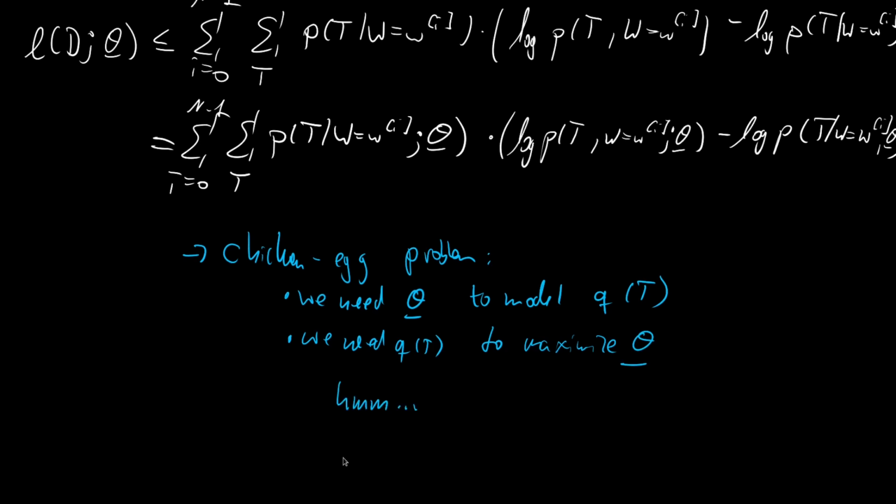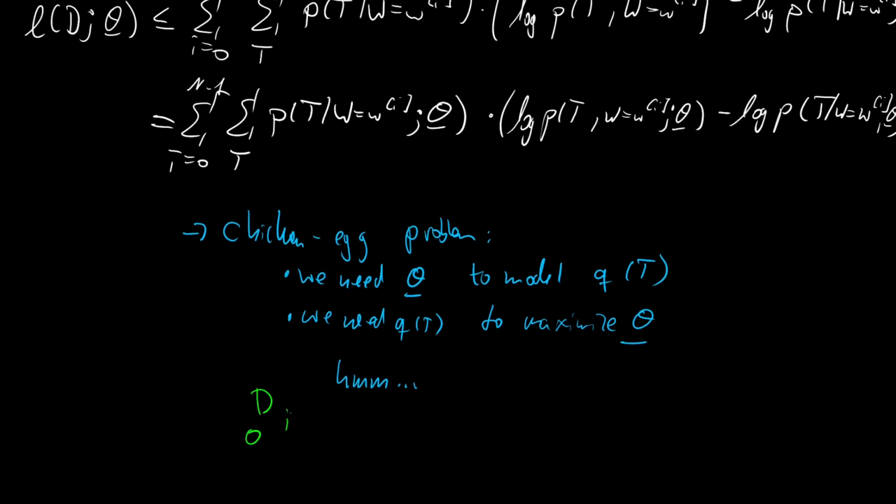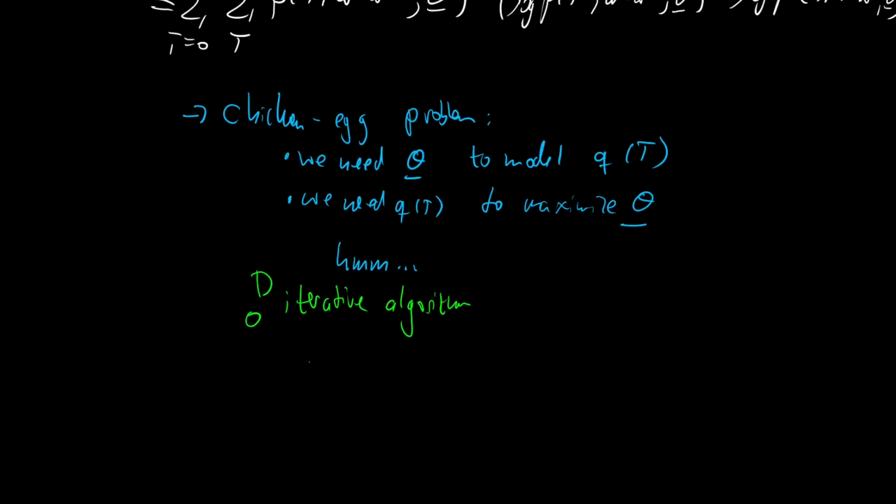And whenever you encounter chicken egg problems, like in computer science, you resort to an iterative algorithm. So you would first use a theta to model Q of t, then you would maximize for a new theta, and then you would do this over and over again until you converge. So the solution would be an iterative algorithm, and it would look as follows.